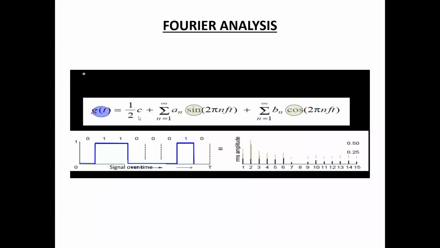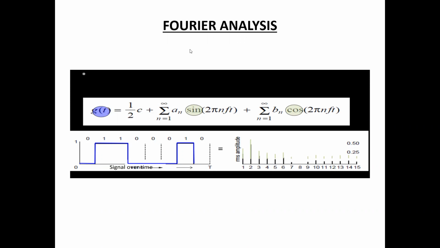Here g(t) = 1/2 c + sigma n=1 to infinity a_n sin(2 pi n f t) + sigma n=1 to infinity b_n cos(2 pi n f t). Here c is a constant, f is the frequency and t is the time.